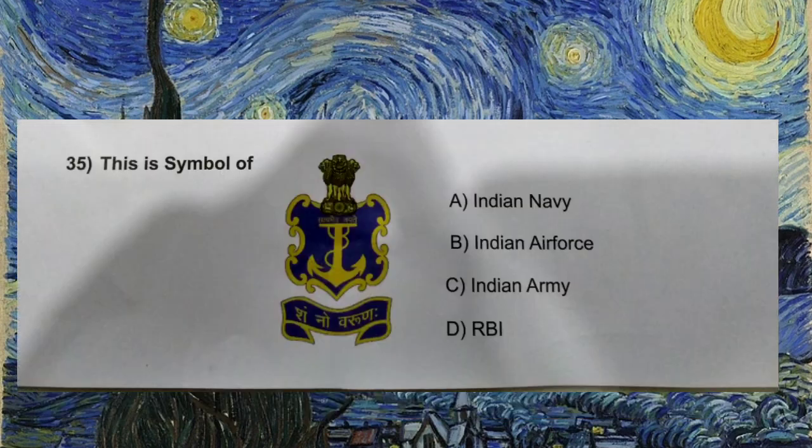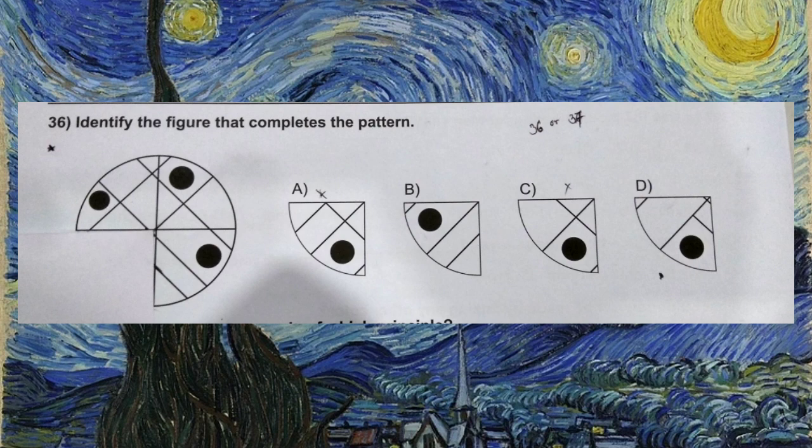Green and red. Question number 35. They should have added the article here. This is the symbol of, but they didn't. A. Indian Navy, B. Indian Air Force, C. Indian Army, D. RBI. And the correct answer is A. Indian Navy. Question number 36. Identify the figure that completes the pattern. You have to see this figure, and after that there are 4 options, and the correct answer is option number D. I'm not 100% sure about this answer.